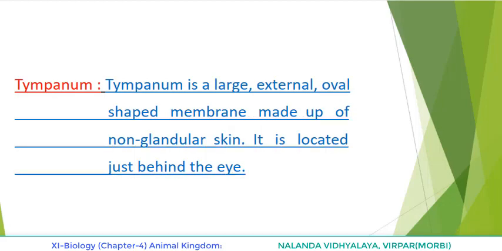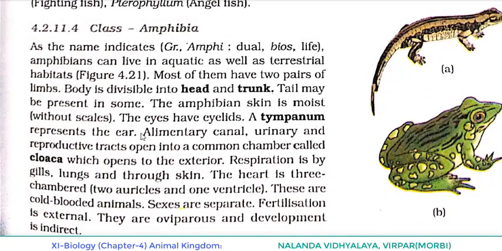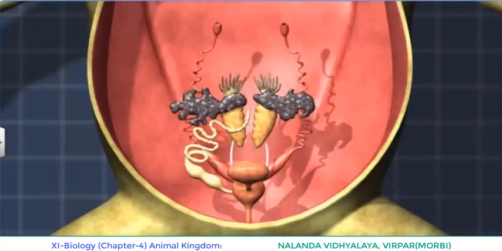Okay, now let's move to the next point. Alimentary canal, urinary and reproductive tracts open into a common chamber called cloaca, which opens to the exterior. So you have to understand the point: 3 main parts are coming there.